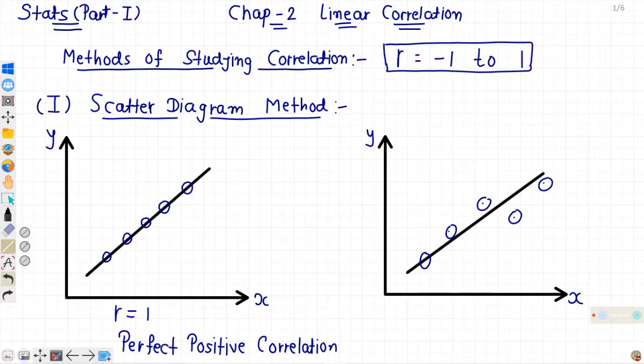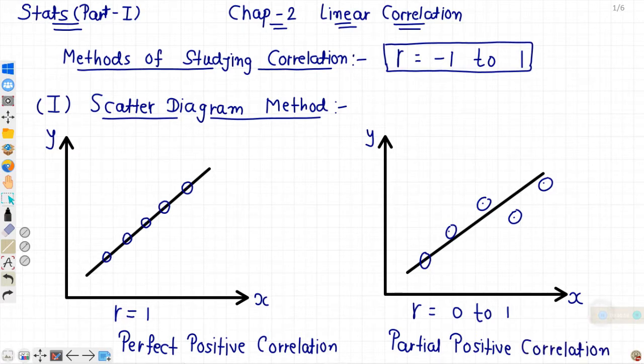So here the value of the correlation coefficient will be between 0 and 1. So that is called partial positive correlation.